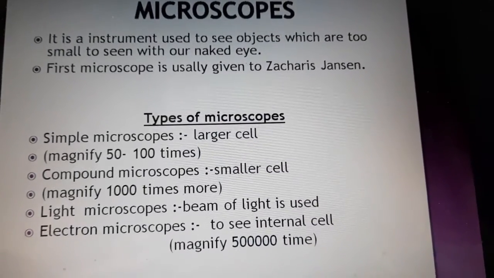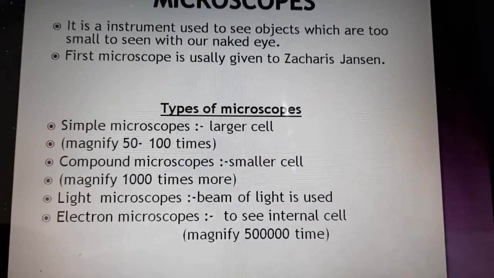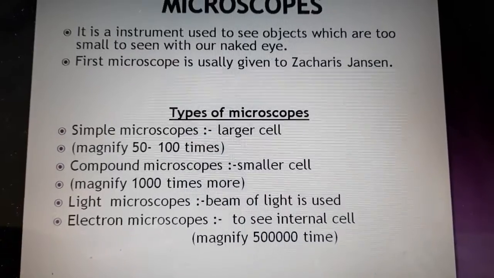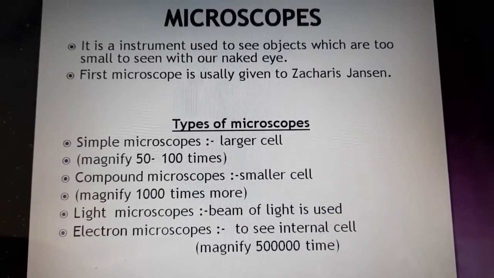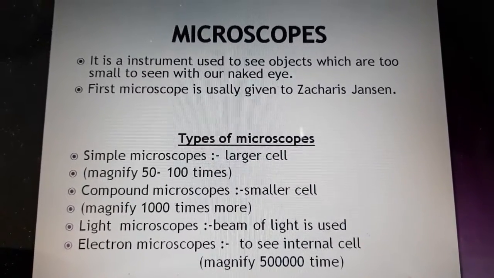The microscope is usually credited to Zacharias Janssen, the first scientist to invent the microscope.